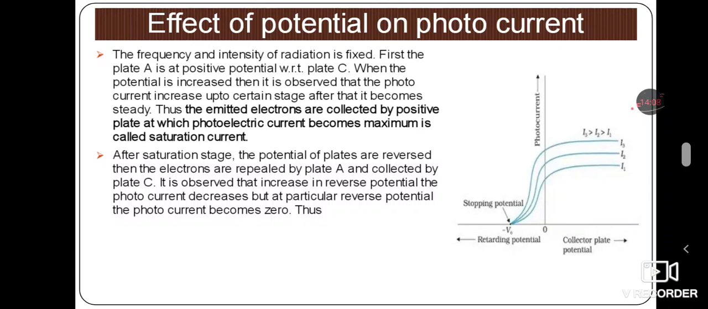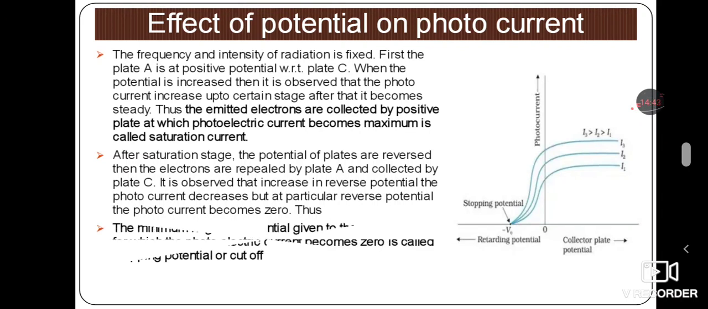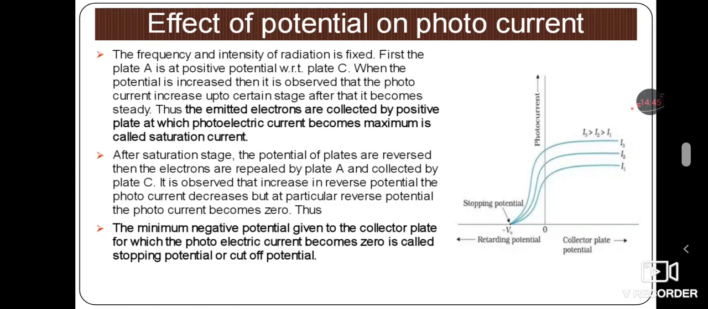It is observed that as the reverse potential increases, the photocurrent decreases, but at a particular reverse potential the photocurrent becomes 0. This point you have to remember. With an increase in the reverse potential, the photocurrent goes on decreasing. So it is the reverse case. Whenever you increase the reverse potential, the photocurrent decreases, but at a particular value of reverse potential, the photocurrent becomes completely 0. That value is called the stopping potential.